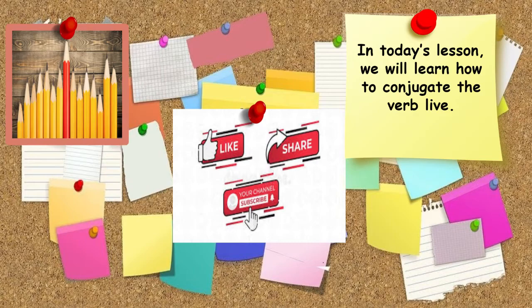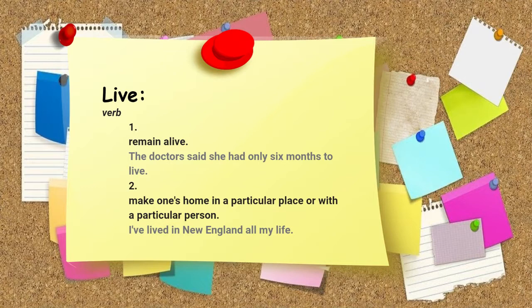In today's lesson, we will learn how to conjugate the verb live. Live means to remain alive. The doctor said she had only 6 months to live. Live also means to make one's home in a particular place or with a particular person. I've lived in New England all my life.